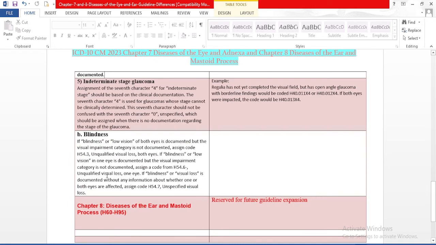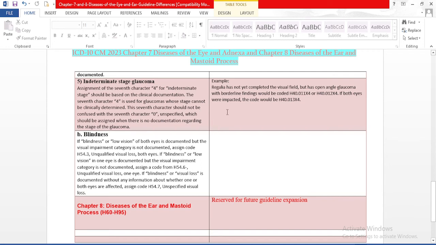So next guideline, indeterminate stage glaucoma. Assignment of seventh character 4 for indeterminate stage should be based on the clinical documentation. The seventh character 4 is used for glaucomas whose stage cannot be clinically determined. This seventh character should not be confused with the seventh character 0, unspecified, which should be assigned when there is no documentation regarding the stage of the glaucoma.